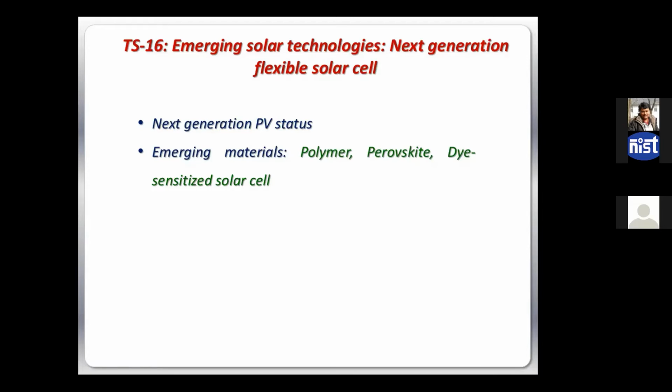For example, silicon: to fabricate it in a very crystalline and very pure form, thin films require a lot of high temperature, high pressure. So over a large area, if you want to grow silicon wafers and all this, that costs a lot of funding, right? So after a certain level, you cannot really reduce the silicon solar cell cost, because the material and the fabrication cost you cannot play with, right?